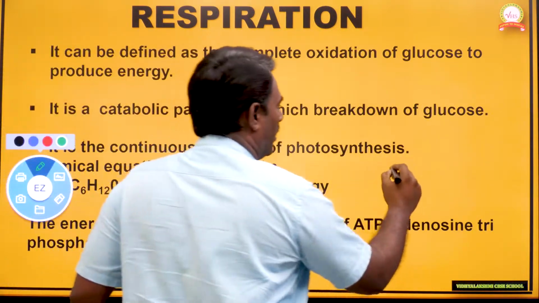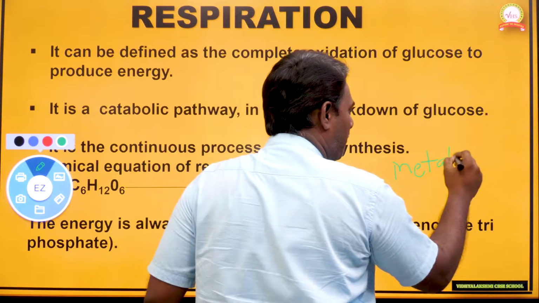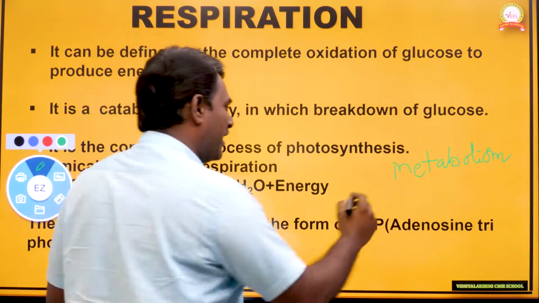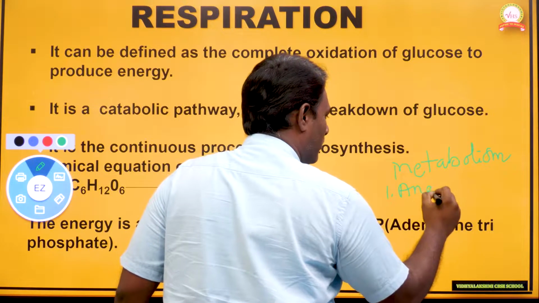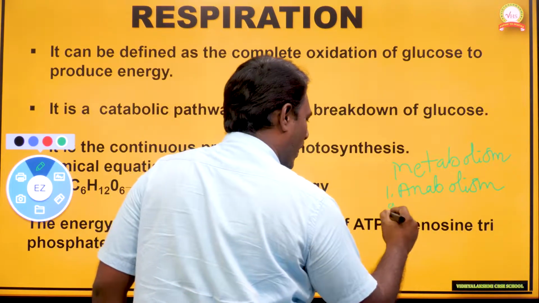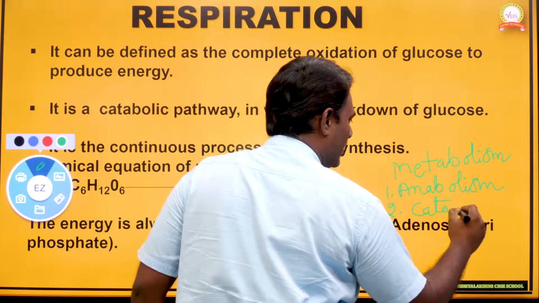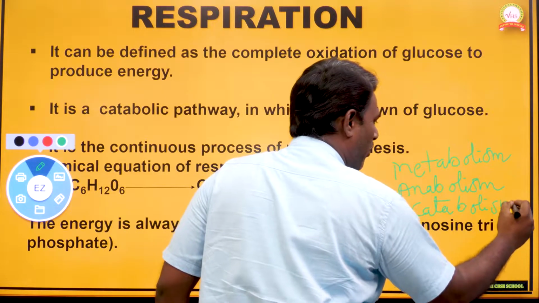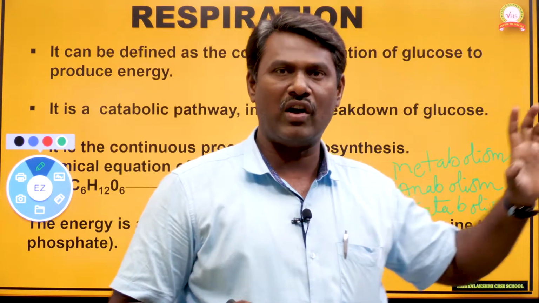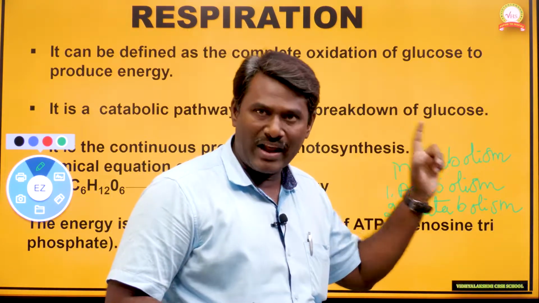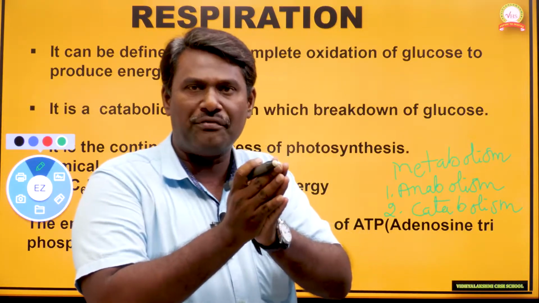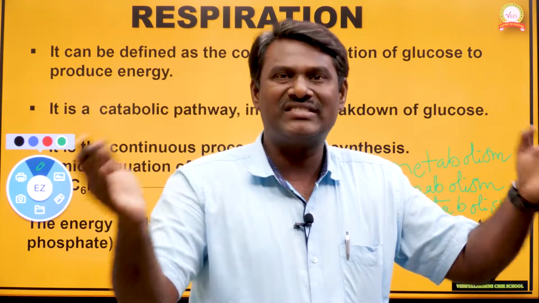When we observe any metabolic pathway or metabolism, it includes one anabolic pathway and one catabolic pathway. Both anabolism and catabolism combined together we call one metabolic pathway. Anabolism is the process of formation of large molecules by combining simple molecules.